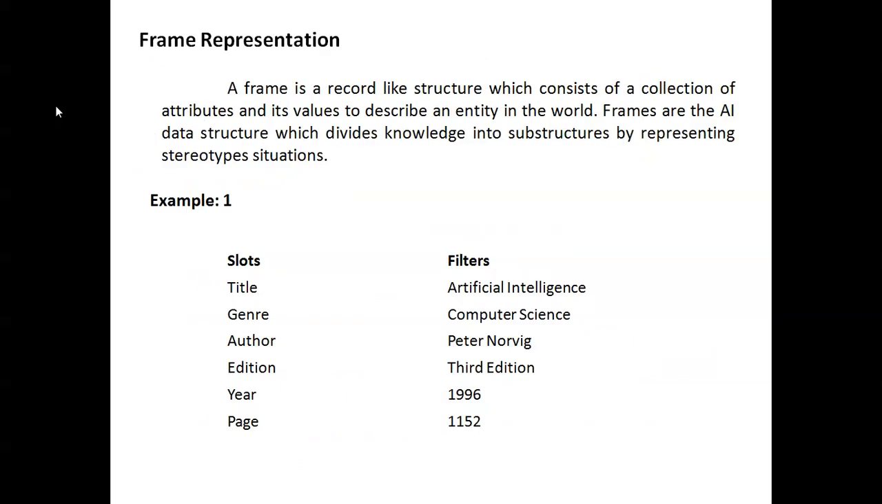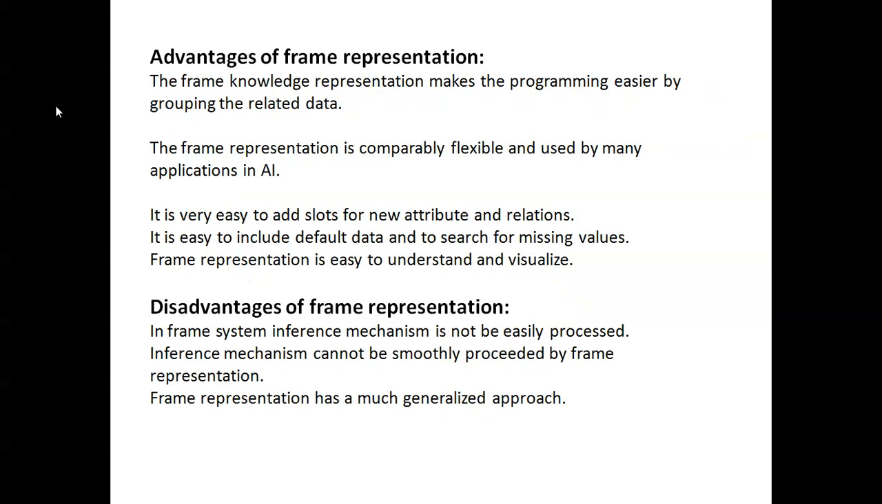Frame representation. A frame is a structure consisting of a collection of attributes. Example: title, Artificial Intelligence; author, Peter Norvig; edition, third edition; year, 1996. This is the way to represent it. Advantages of frame representation: it makes programming easier by grouping related data. It is very easy to add new attributes and relations, and it is easy to include default data and search for missing values.